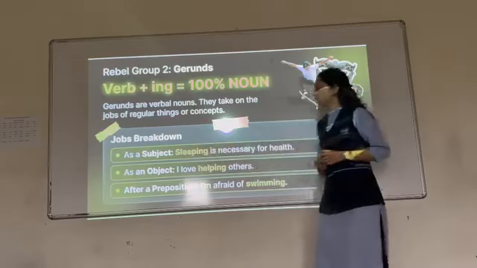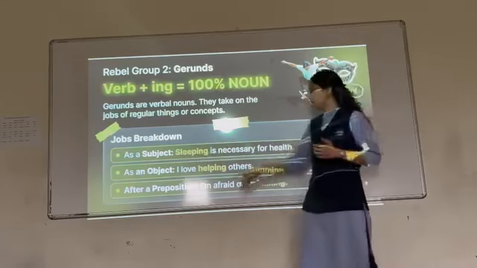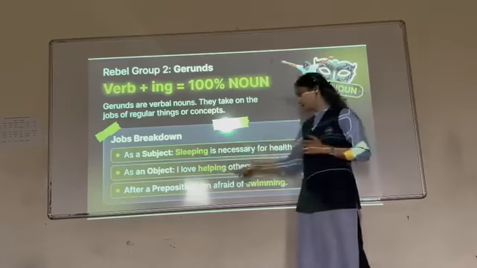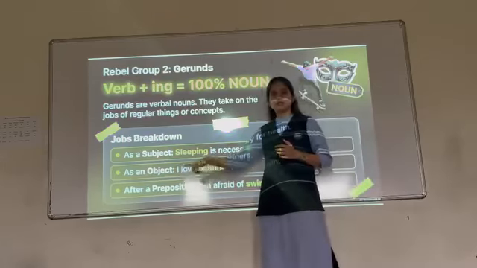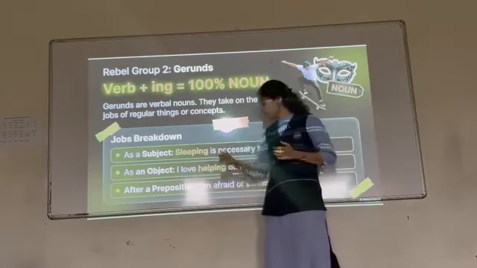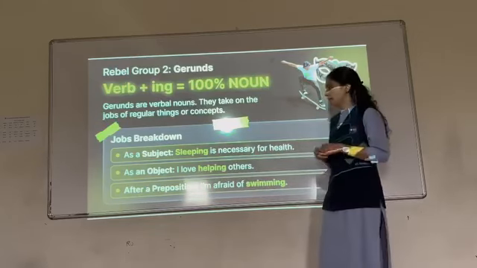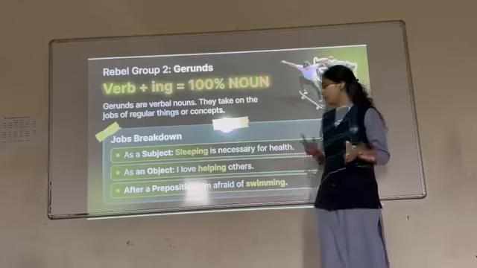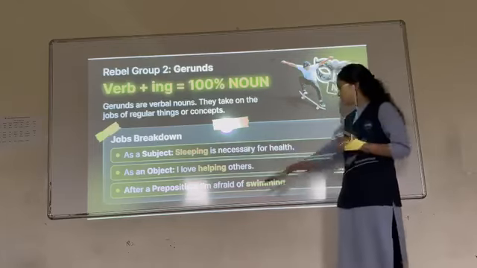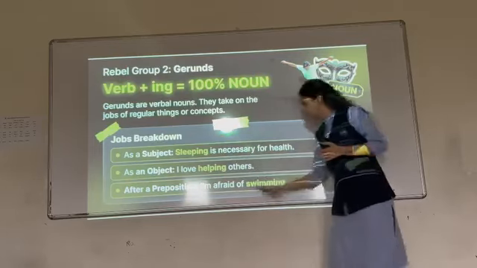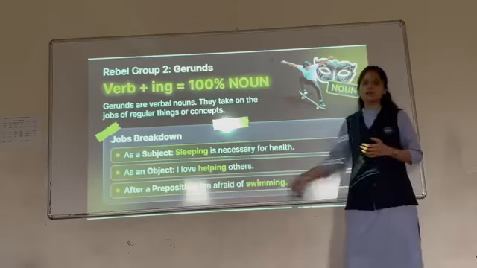And then next we have as an object. I love helping others. Here I is obviously the subject and this is the verb, and helping is coming in the place of an object. Next we can see after a preposition: I am afraid of swimming. After the preposition you can also see the gerund coming over here.